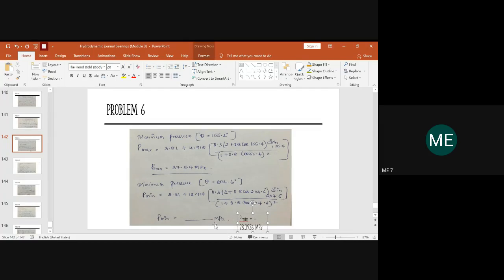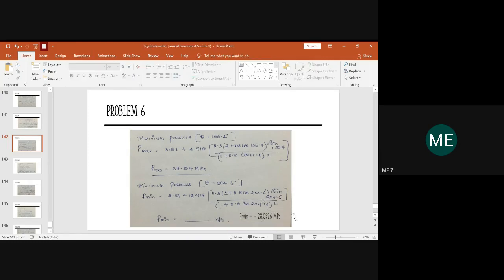Minus 28.0926 megapascal? Okay, so usually it does not matter that the minimum pressure must be positive; you can get a negative value also. So this is the minimum pressure for the oil film, and this will be the maximum pressure distribution. You get the least pressure at the angle 204.6 degree, and the maximum pressure at the angle 155.4 degree. So we have determined the location as well as the magnitude for P max and P minimum.